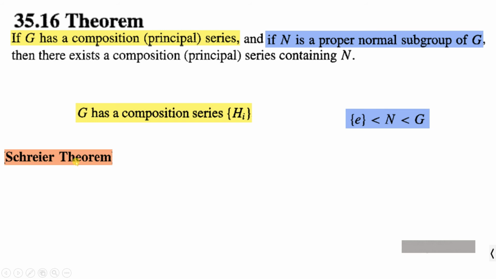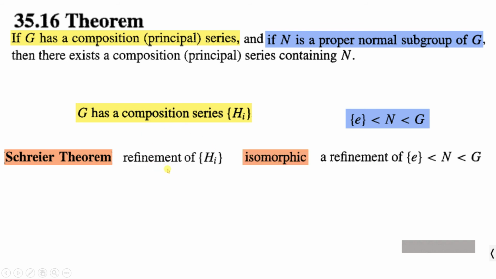Now if you look at Schreier theorem, it says that this subnormal series, this composition series Hi, is a subnormal series, and this is also a subnormal series, and the Schreier theorem says that these two series have isomorphic refinements. That is, you have a refinement of Hi and a refinement of {e} less than N less than G, which are isomorphic.